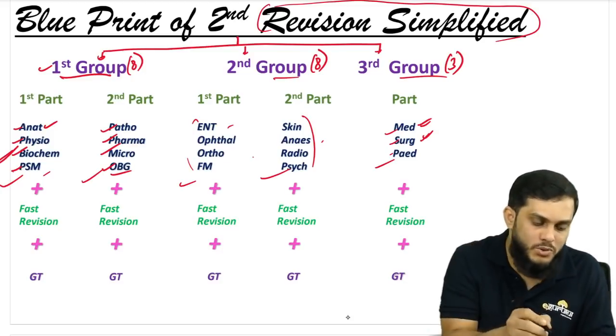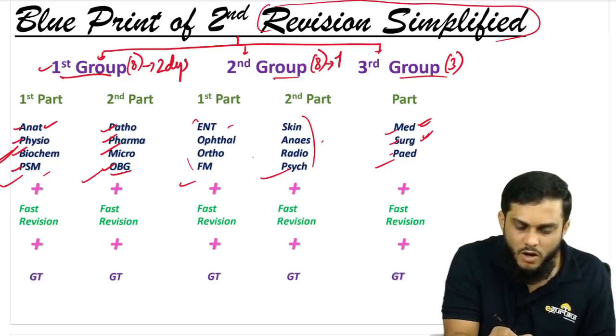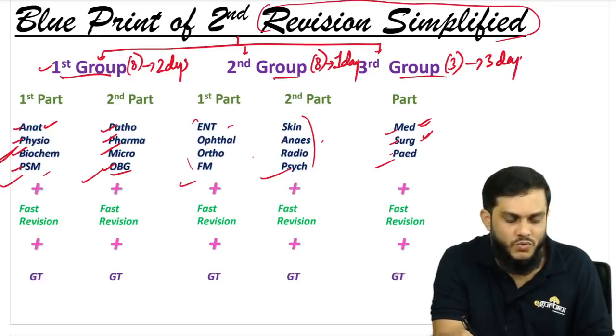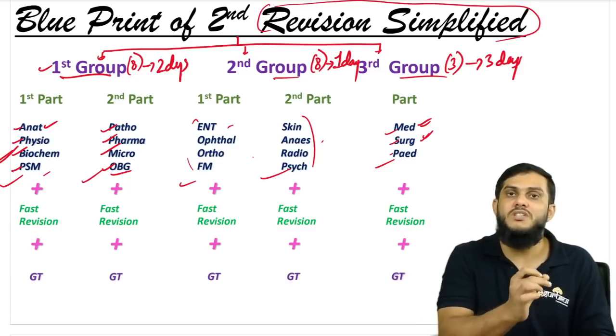Sir, how much time to give? First group subjects give 2 days, second group subjects always give 1 day is enough, and third group subjects give 3 days. So this is the thing, right? Now each subject you have to give 2 days, which comes in the first group.